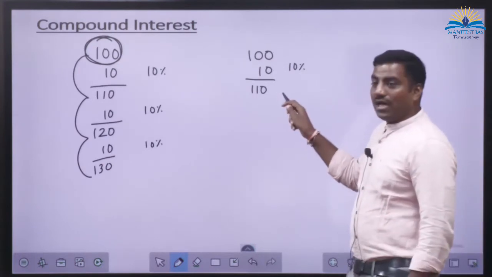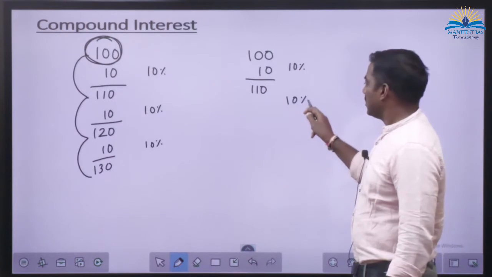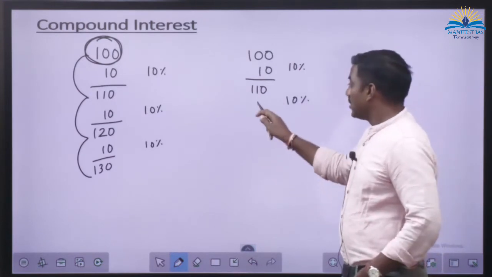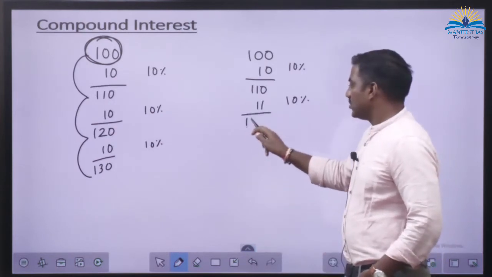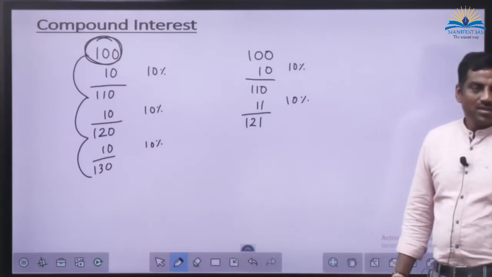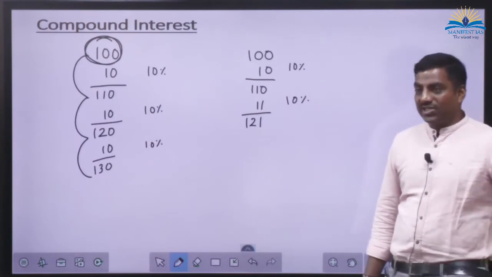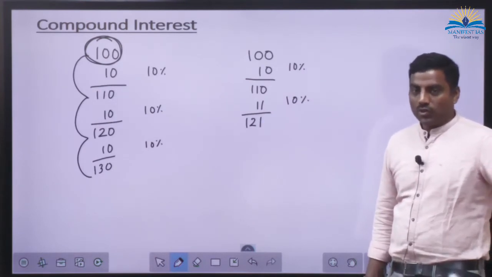So, second year calculation, 10%. How much will be 10%? 110 into 10%. 11 is the addition. So the total will be how much? 11 rupees is extra that we are going to get. So, 121.